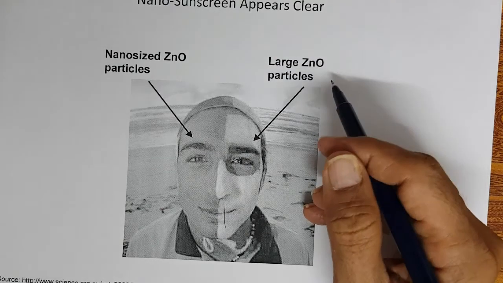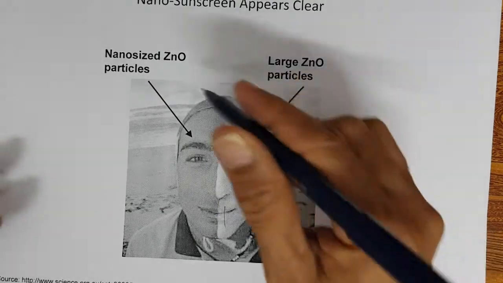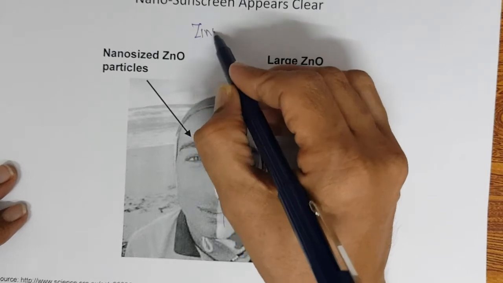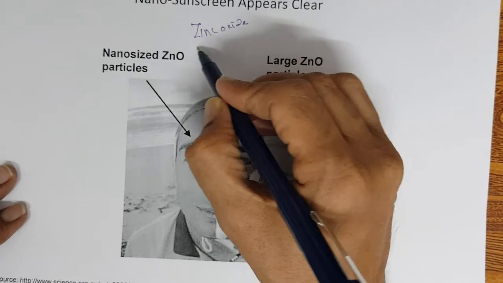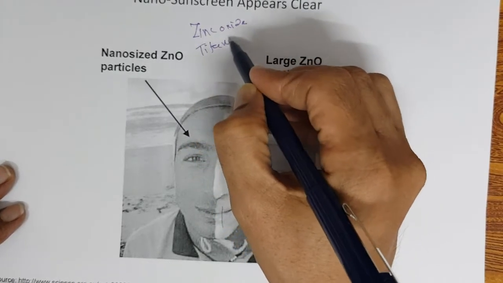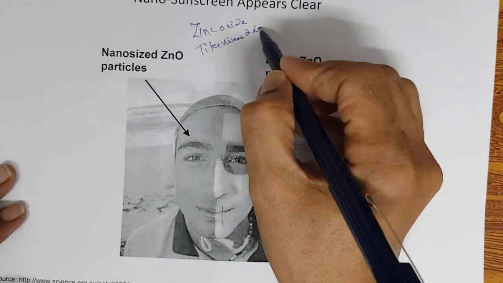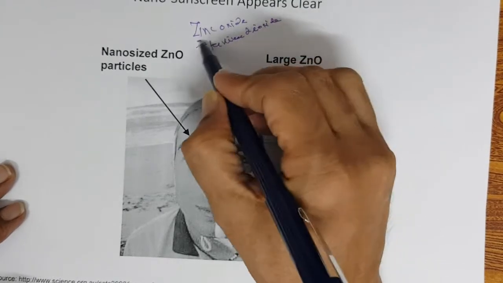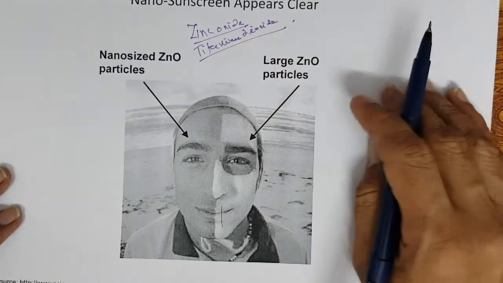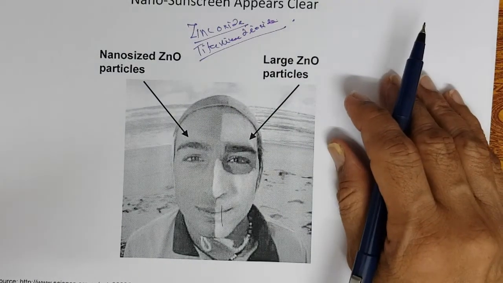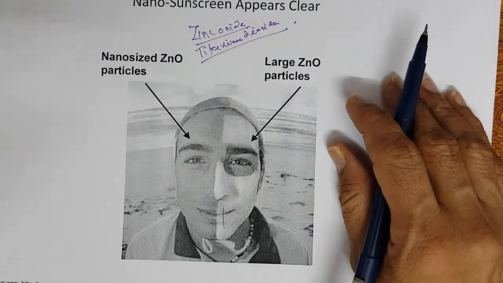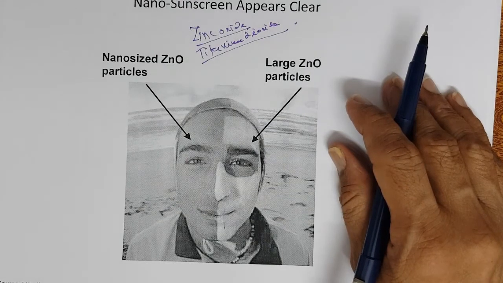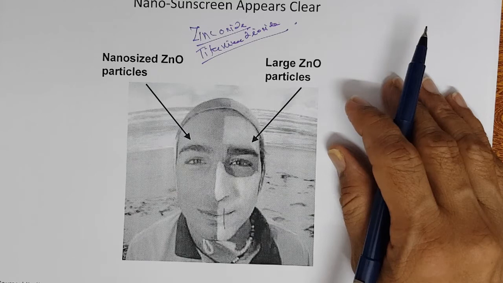So nano size zinc oxide or titanium dioxide, of around 50 to 100 nanometer size, it's called nano size. That size works very well as a sunscreen.